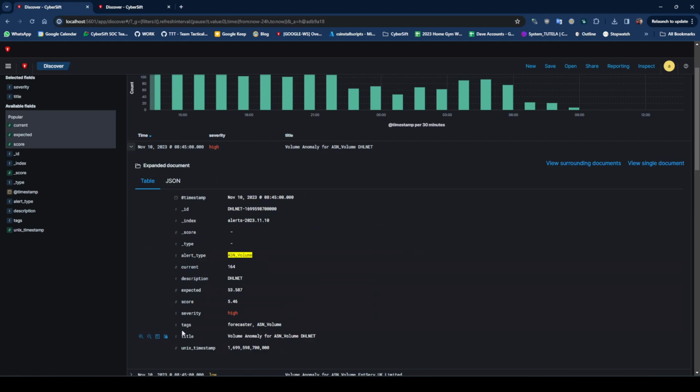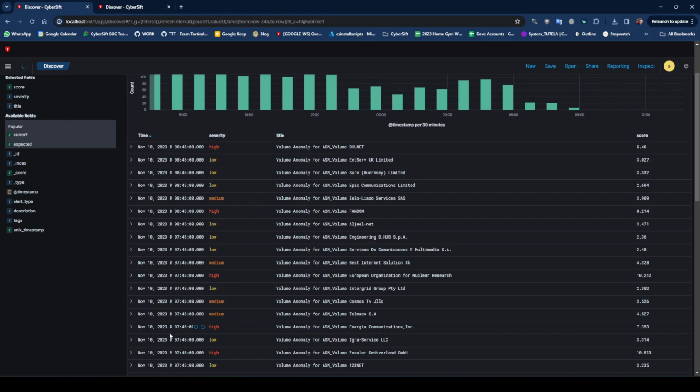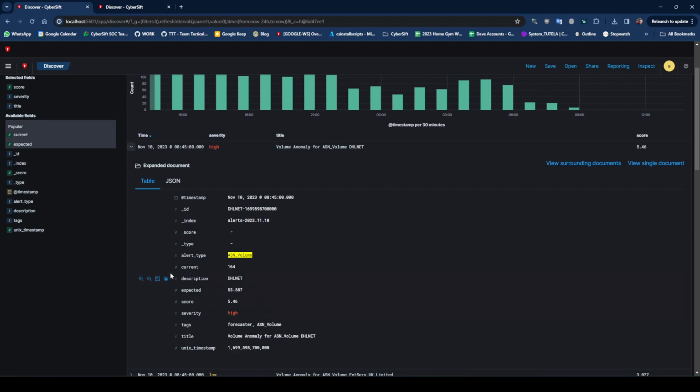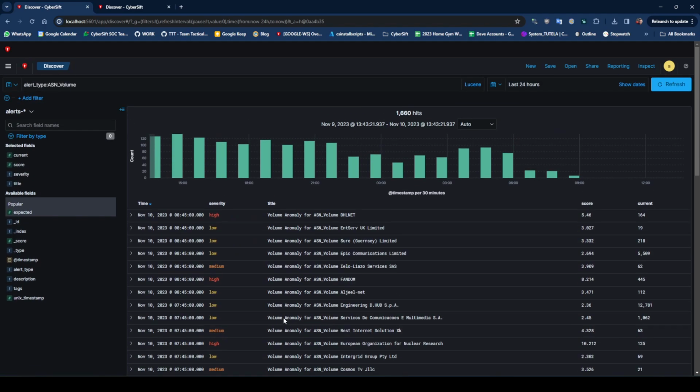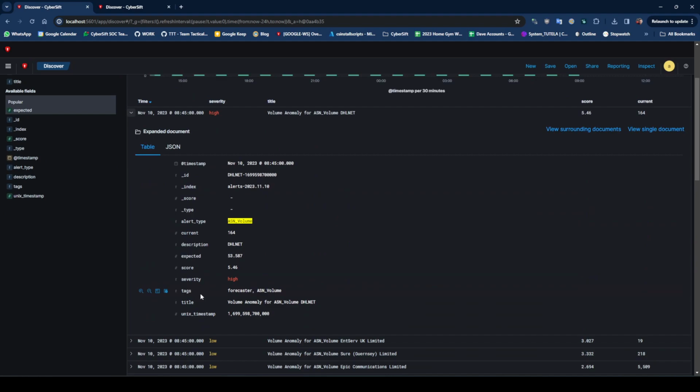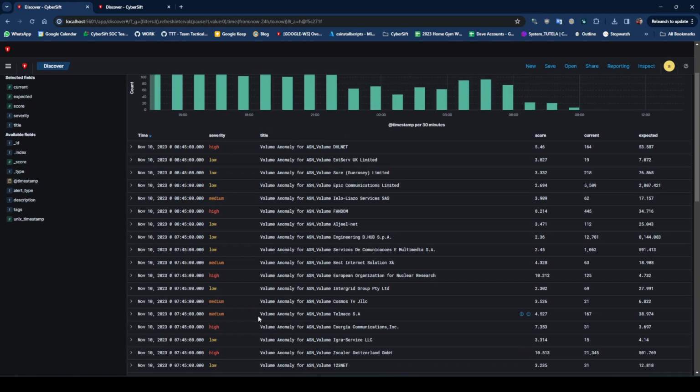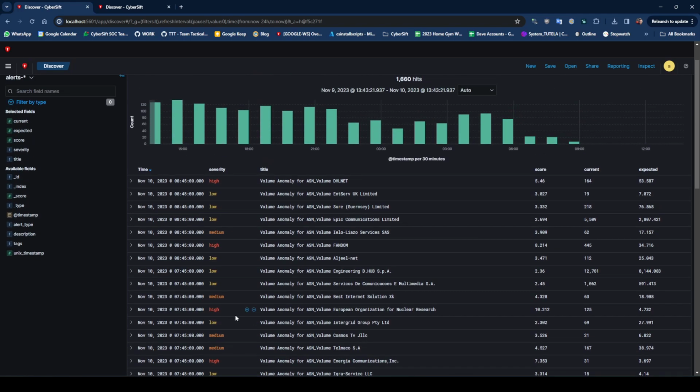First of all is that we have a score which, as you can imagine, is related to the severity. The lower the score, the lower the severity, and vice versa. But then we also get the current value, so the current number of hits, current at the time of the alert, connections going to that particular ASN, and then you have the expected number. So you start getting a sense of what the SIEM would have normally expected to see going to that ASN versus what you get.